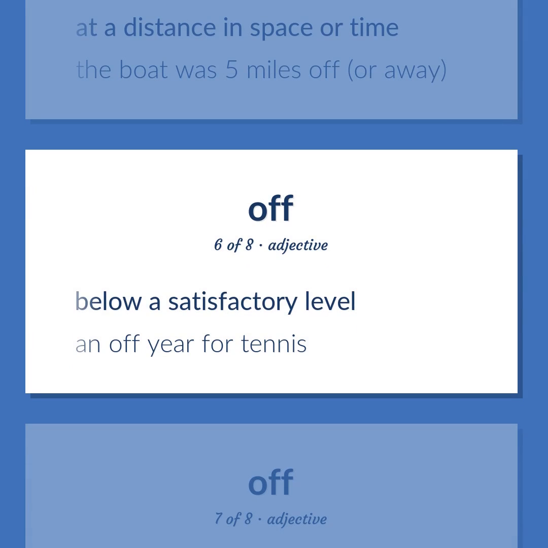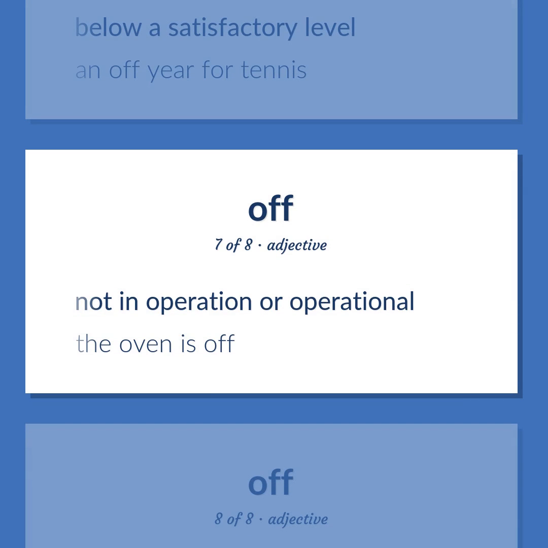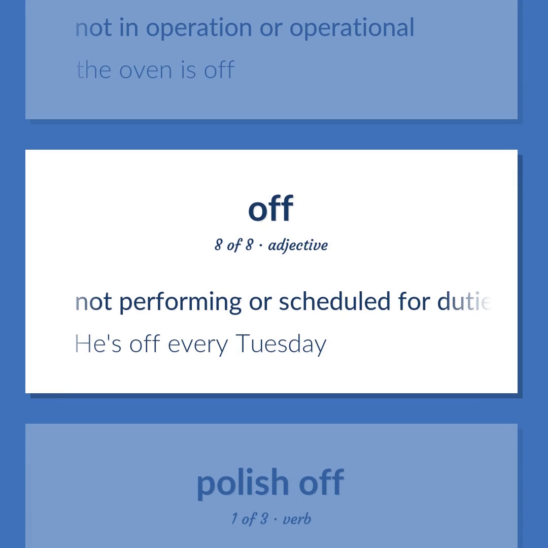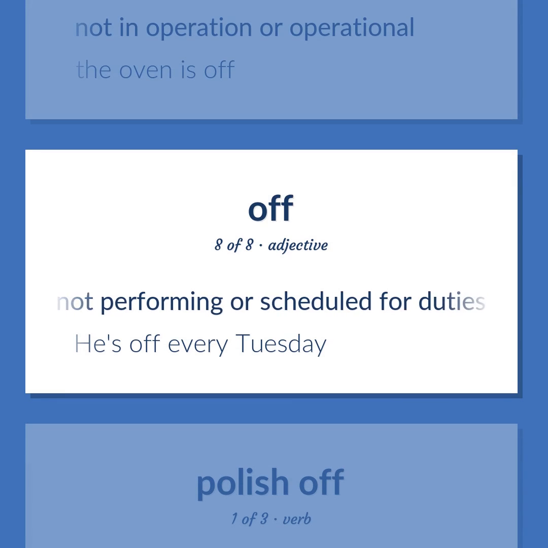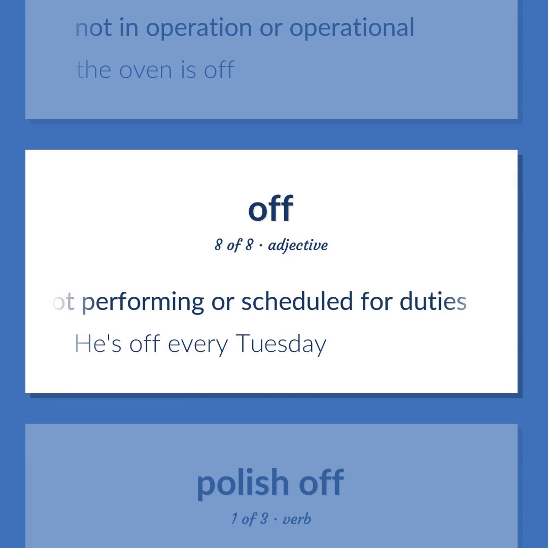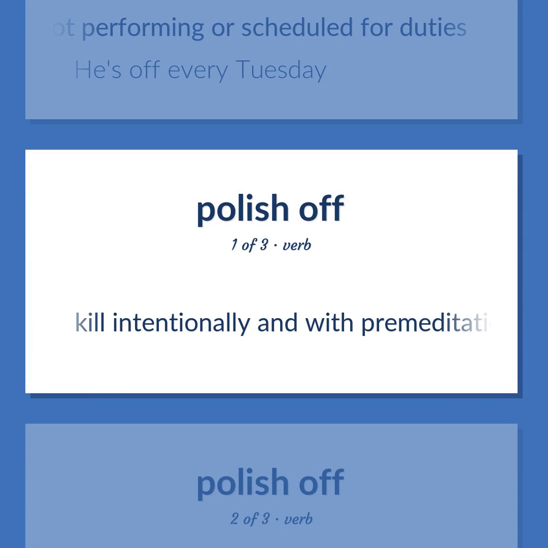Below a satisfactory level. An off year for tennis. Not in operation or operational. The oven is off. Not performing or scheduled for duties. He's off every Tuesday. Kill intentionally and with premeditation.